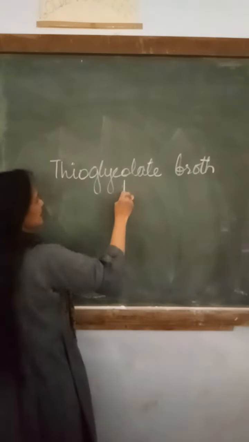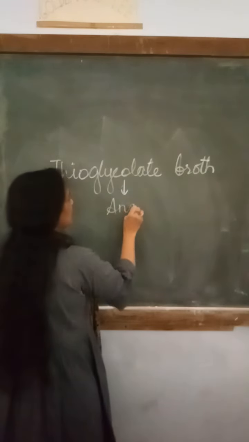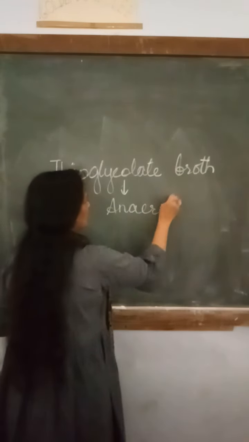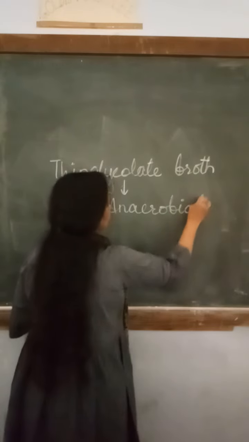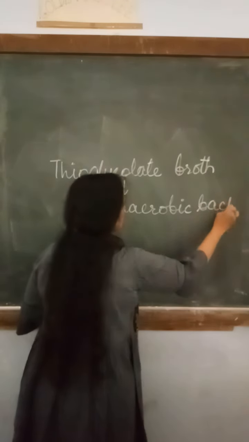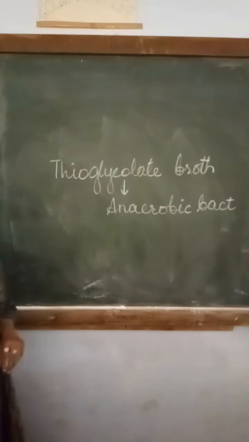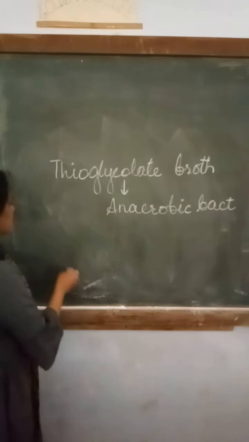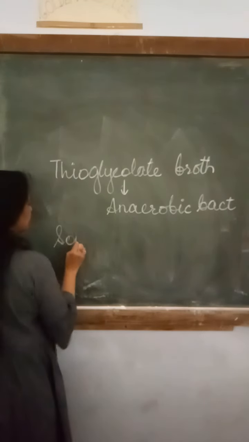Okay. So this is for the growth of anaerobic bacteria. Okay. Then for aerobic bacteria, that is soybean casein.